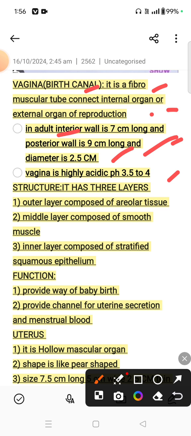Now the structure of the vagina. It has 3 layers. The outer layer is composed of areolar tissue, the middle layer of smooth muscles, and the inner layer of stratified squamous epithelium. Now the function of the vagina. It provides a way for baby birth, and provides a channel for uterine secretion and menstrual bleeding.